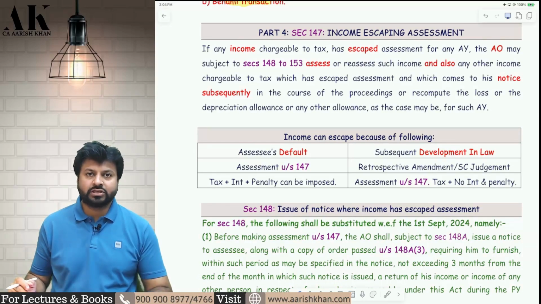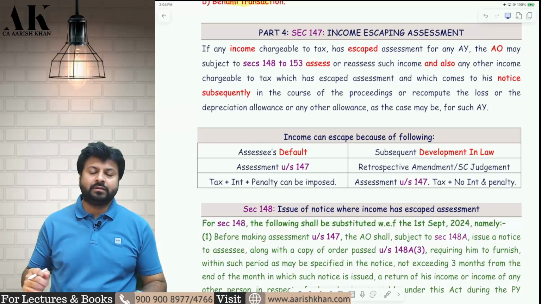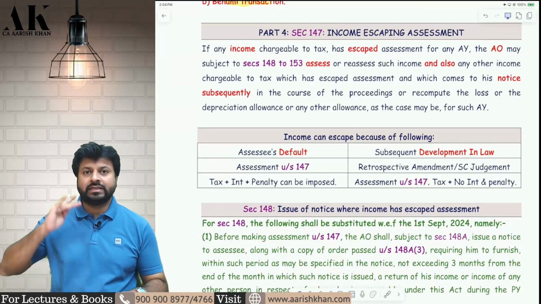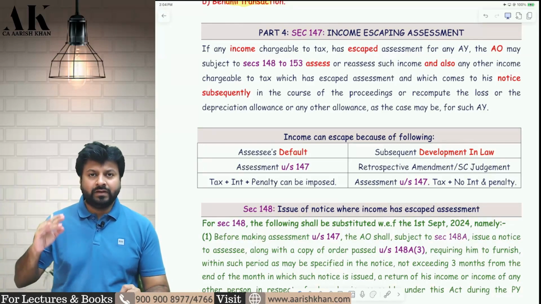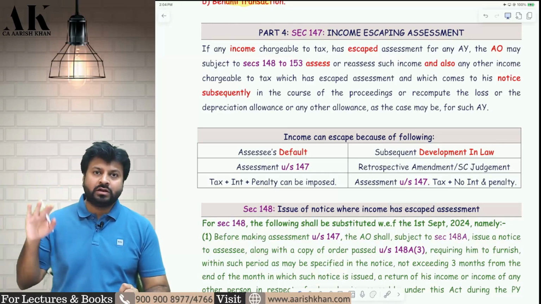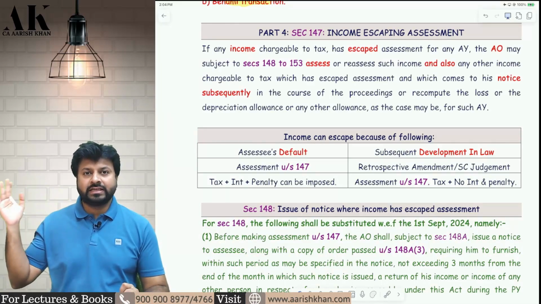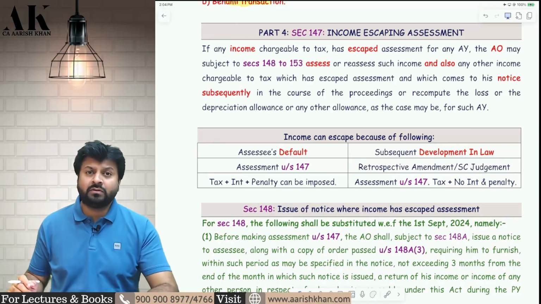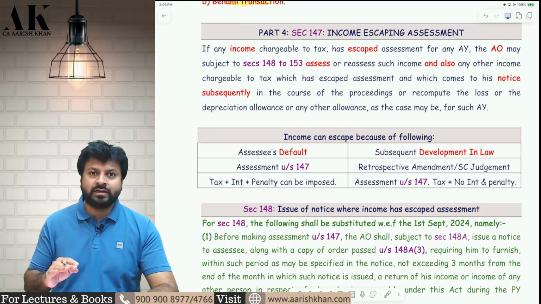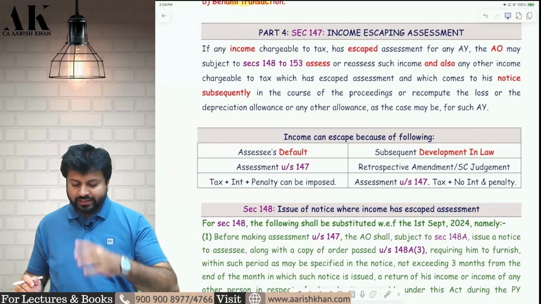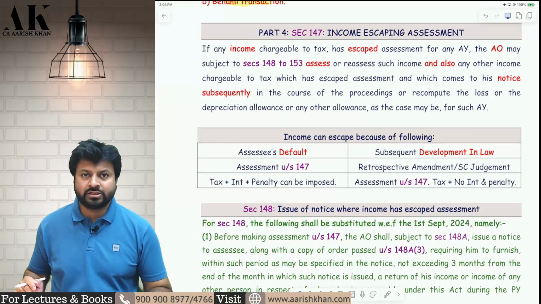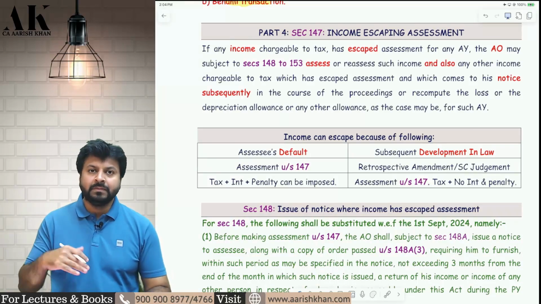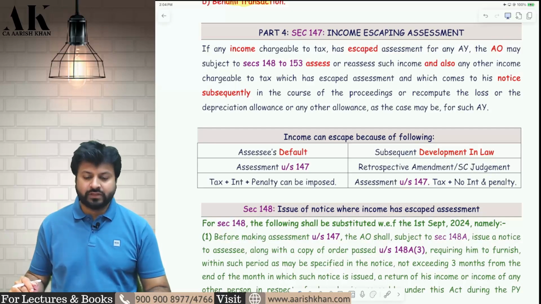Let's see the basic section first. What does the charging section have to say? Now, when is this section applicable? This section is applicable if you have escaped some income in earlier years. Whether an assessment was done earlier or not doesn't matter. If you have escaped income in the last 3, 4, 5, 6 years, then the AO has the power to reopen your assessment for earlier years under section 147. So let's see the bare act first, the basic charging section of section 147, and then we will go into the depth of this particular section.